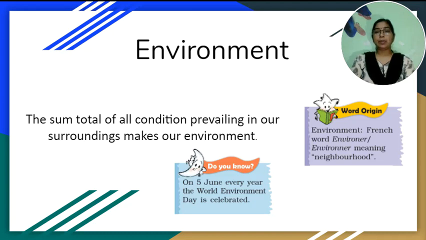The early humans fulfilled their needs from the nature around them. But to satisfy day by day needs, human beings started modifying and even destroying natural resources. To know more about environment, let's discuss the components of environment.